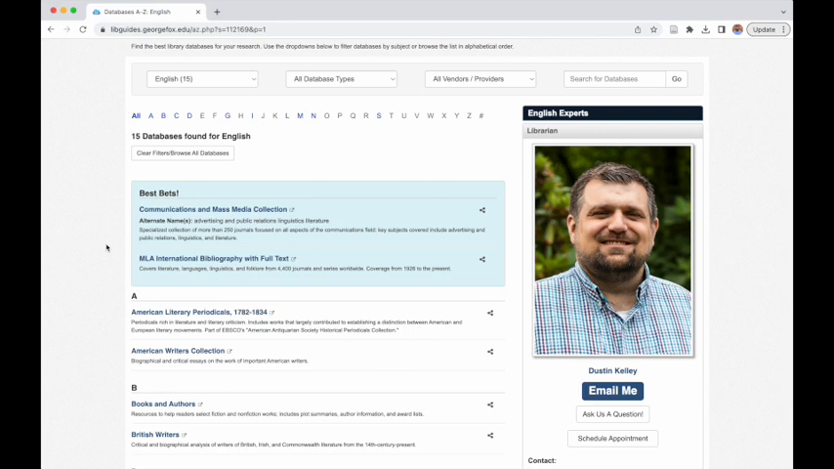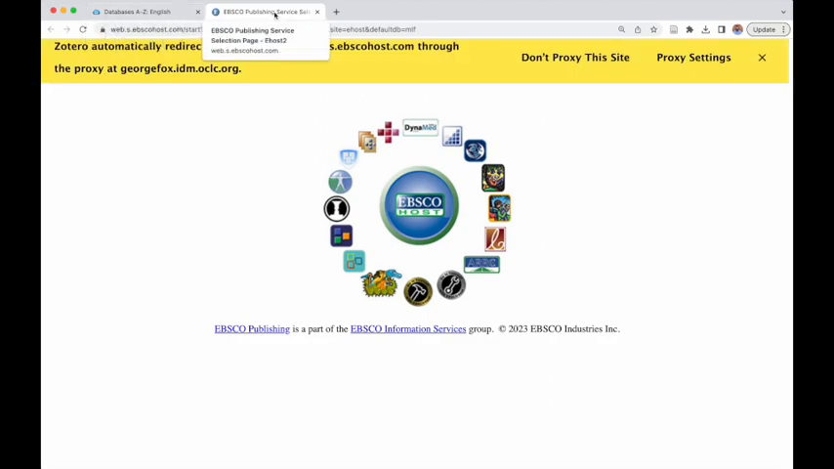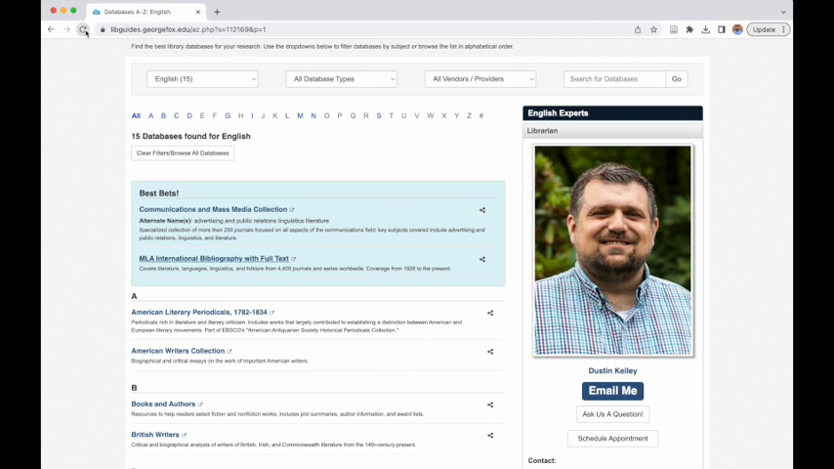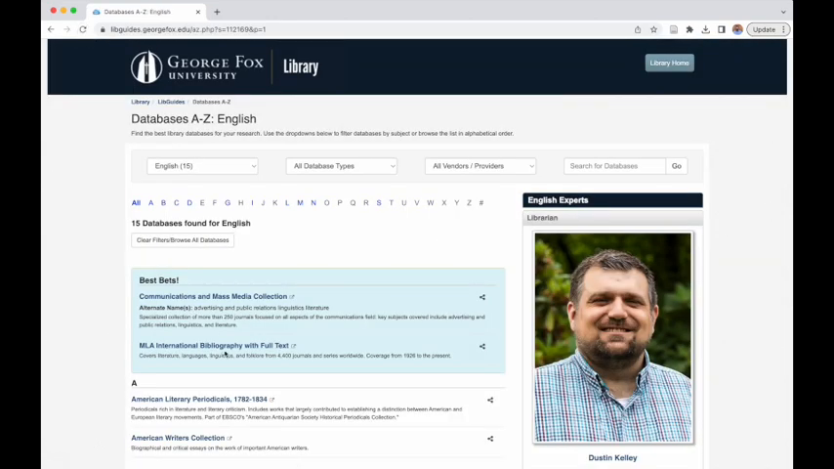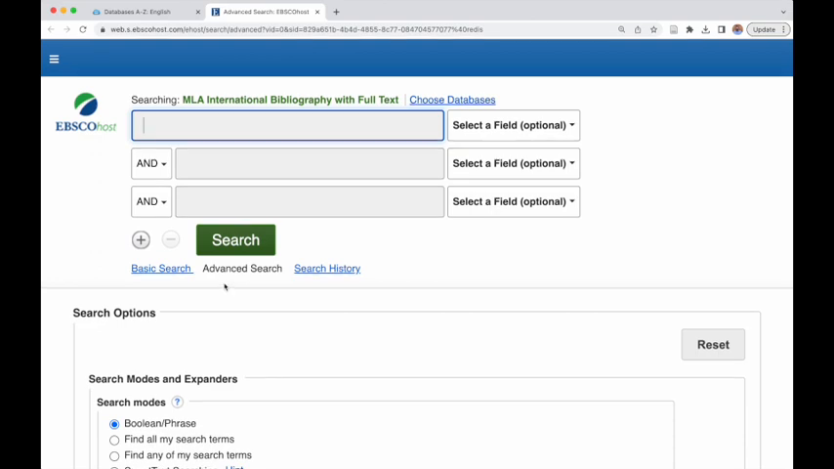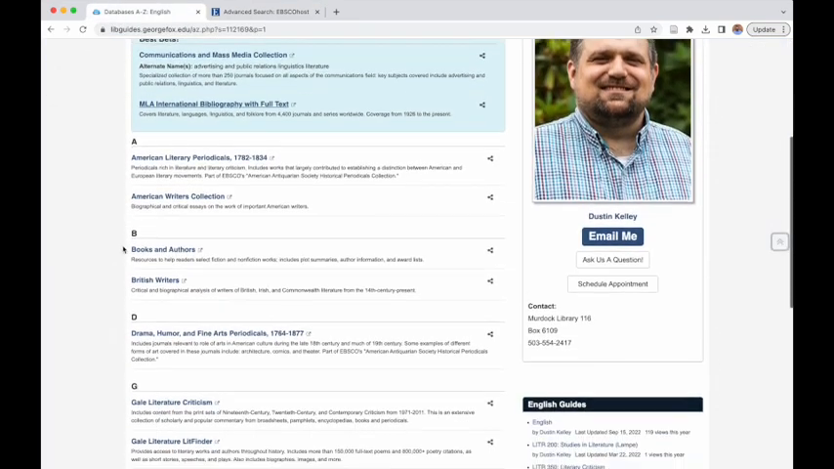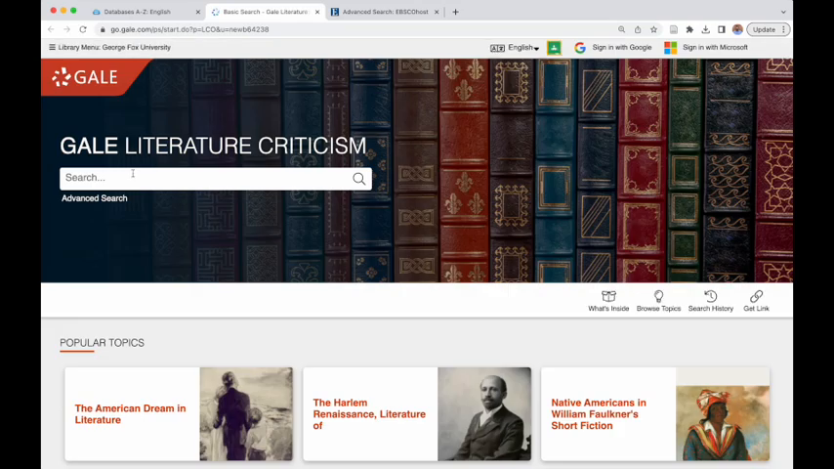And here we're going to find the databases that I referenced in the email. Now I'm going to go ahead and click on the two that we'll go over today. One is MLA International Bibliography with full text. Let me refresh here and try again. I think I had this open before. There we go. So that comes up. The other one I want to open here for you is Gale Literature Criticism. And I found both of those again using that list of databases A to Z.